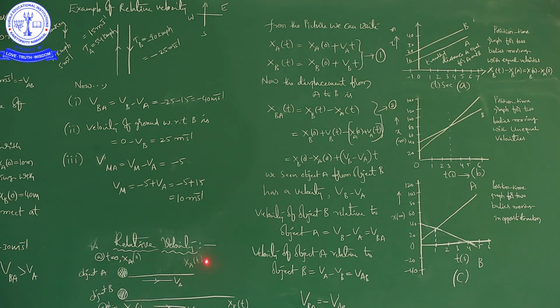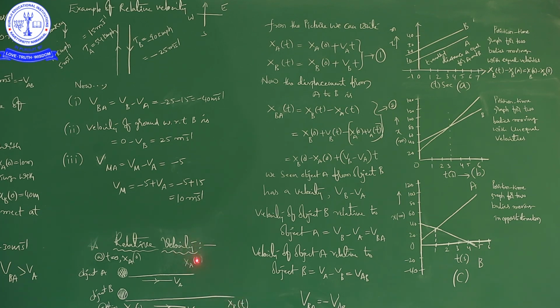After a certain time, for example after t seconds, this is the position of A and this is the position of B. Moving with its speed in this time, A covers a certain displacement, so here it is XA of t. Here also, B moves with some velocity in a certain time, and the velocity will be different now because it is VA and VB, so that it may be XB of t. So, this is the picture which shows the relative velocity.